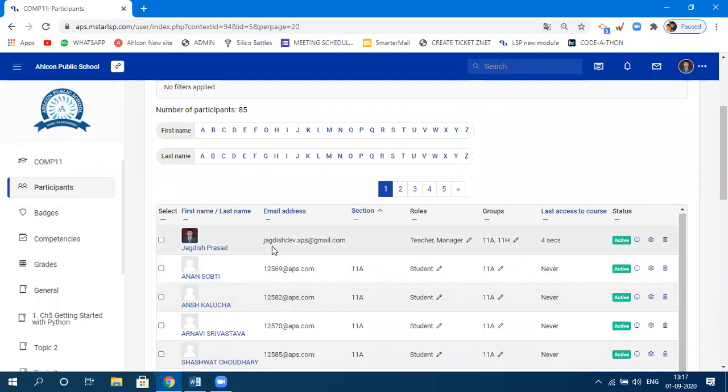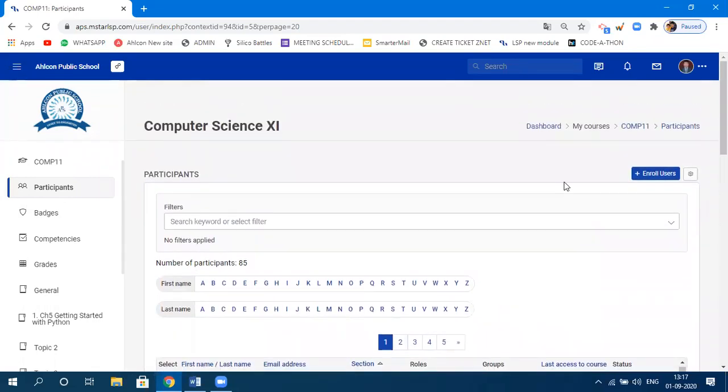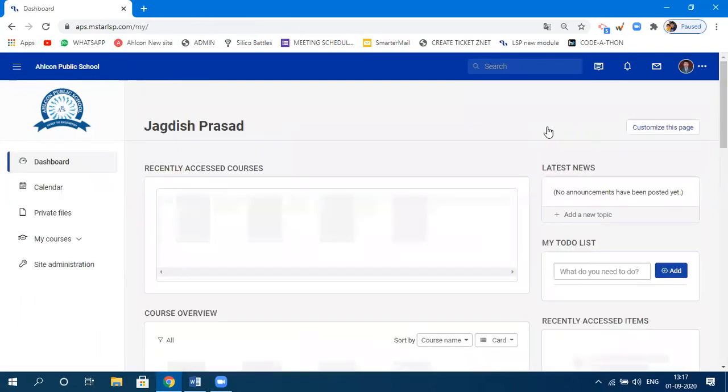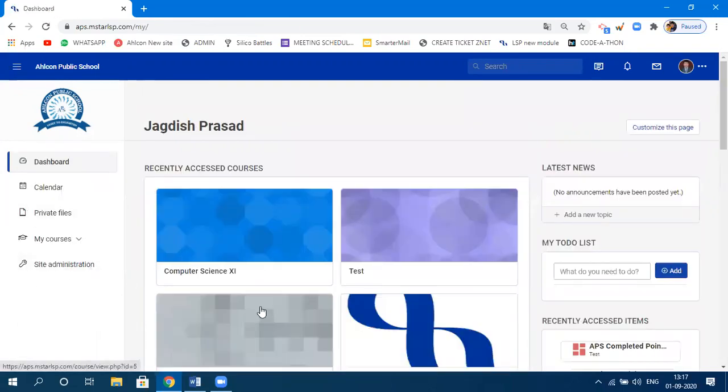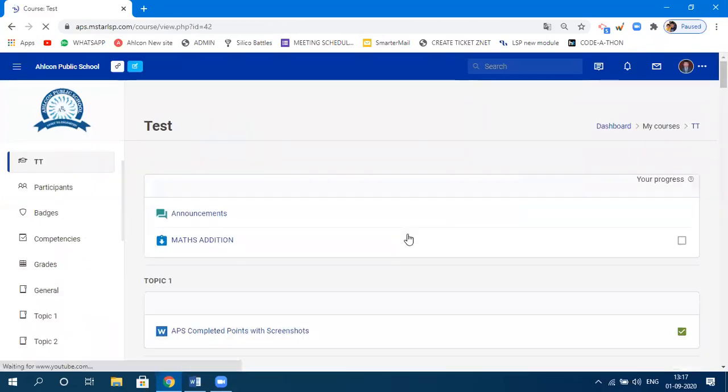Now the thing is how you need to upload the content. To upload the content, again, you need to go to your dashboard. You can click on the class to which you want to upload the content, right? This particular class has been designed for me, test, so that I can show you how to upload the content.